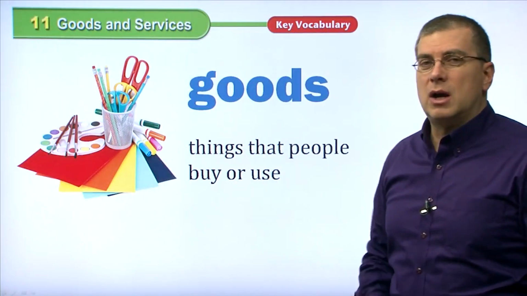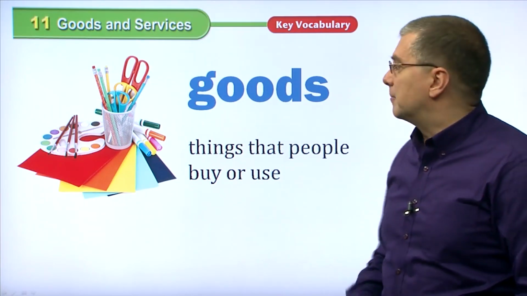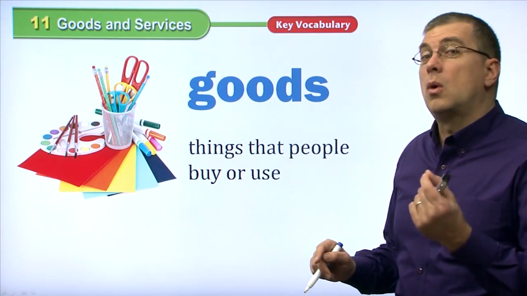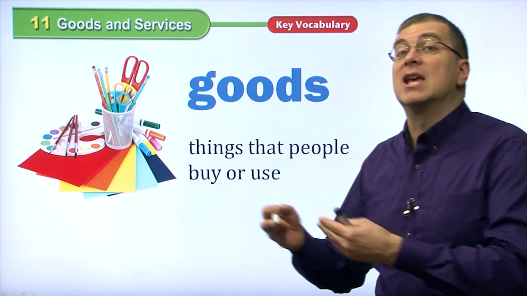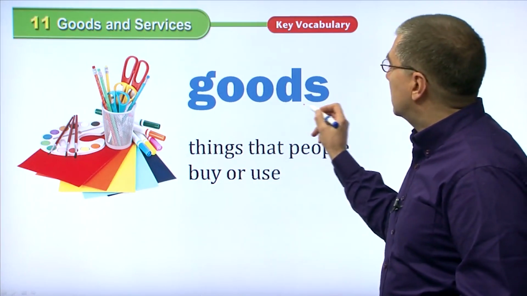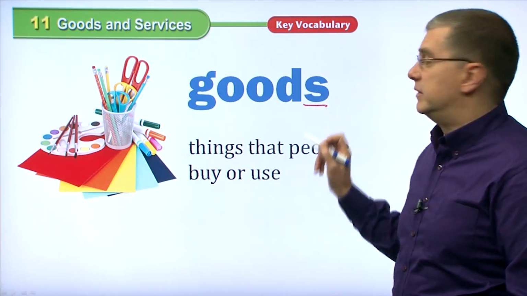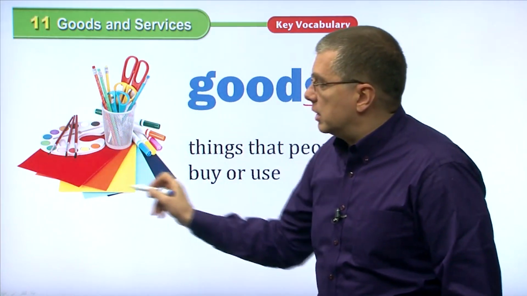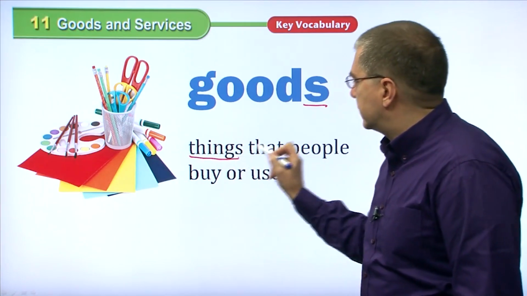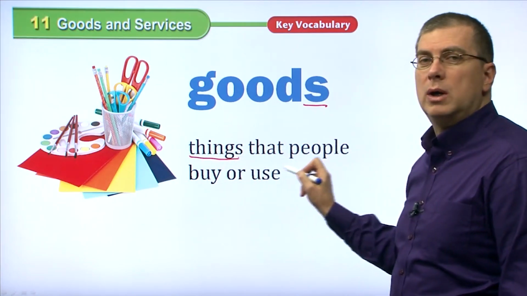In fact, we're going to talk about goods at the beginning. Goods, by the way, you can use goods as singular or plural. You can say a good, or you can say many goods. So you can say good or goods. Now, these are all goods, right? Goods are really objects. Goods are things that people buy or use.